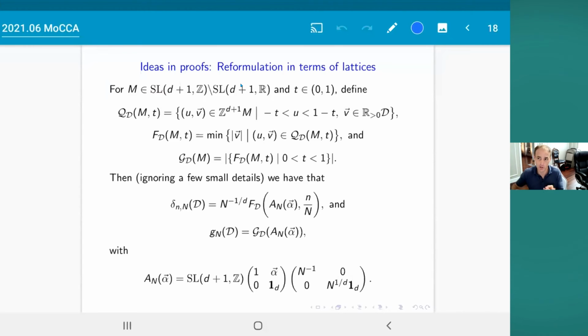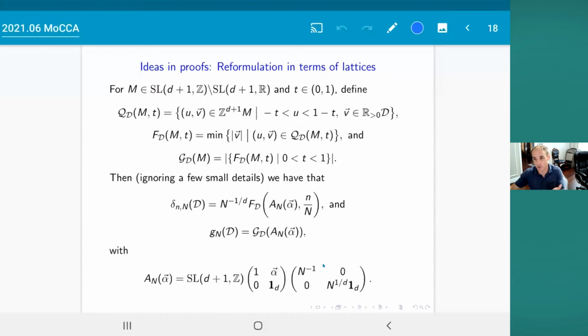And number 2, if you know a little bit about homogeneous dynamics on spaces of unimodular lattices, then you might recognize that the role of the parameter capital N here is right multiplication by a sequence of matrices that's following the geodesic flow on the Riemannian manifold, SL_{d+1}(R) mod SL_{d+1}(Z). So that's an ergodic action on the space.